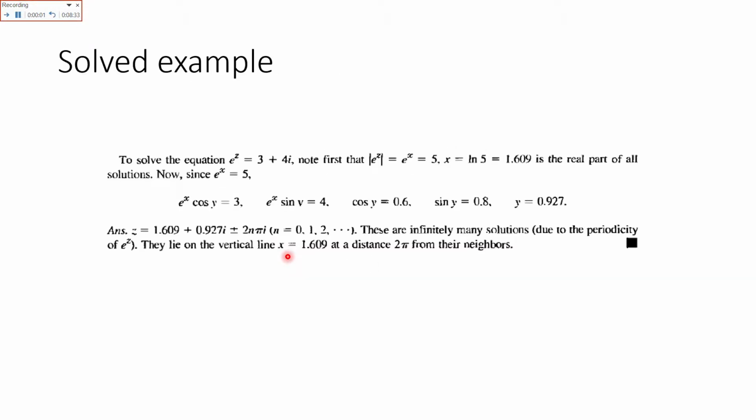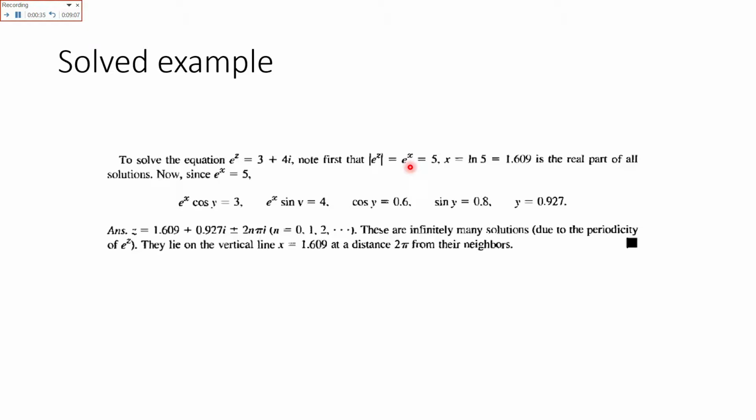Now here is an example, so you can get the idea how you can solve an exponential equation. Here an exponential equation is given: e raised to power z is equal to 3 plus 4 iota, where z is x plus iota y. Now we have to find the values of x and y. First of all, we will take the modulus. The modulus of e raised to power z is basically e raised to power x.